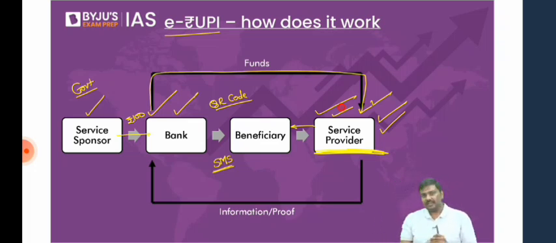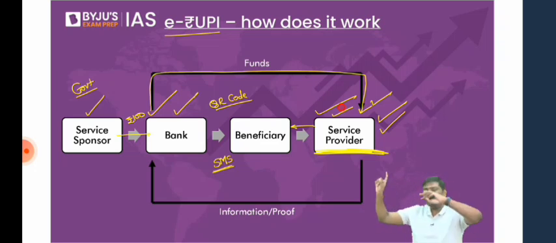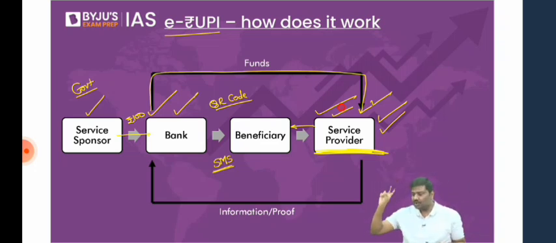Right, now have a look at this. Is it a cashless system? Cashless in the sense, is the beneficiary getting a cash subsidy here? Let me know. No, the beneficiary will not get cash. Please say no. The beneficiary is not getting cash here. Earlier, the government used to transfer the 100 rupees into my bank account. Now they will not do it. No cash. Point number two.